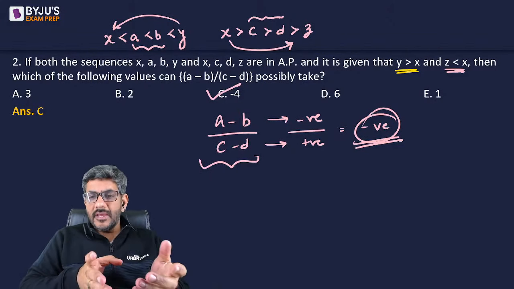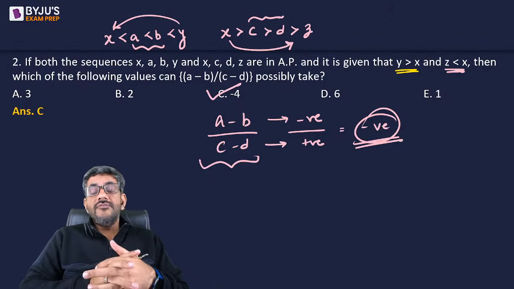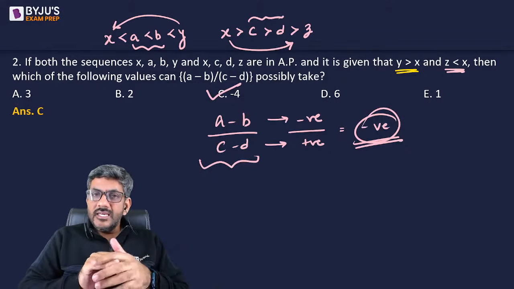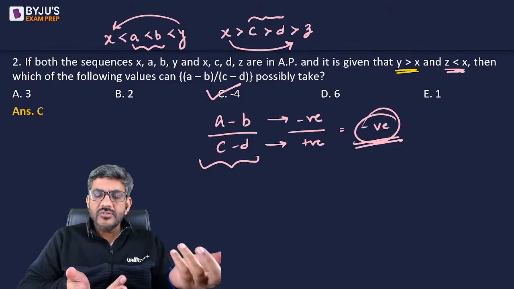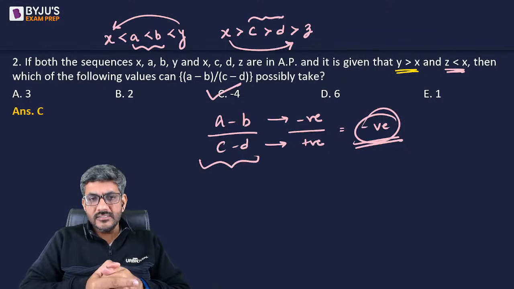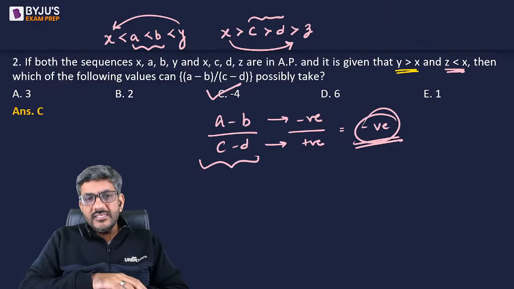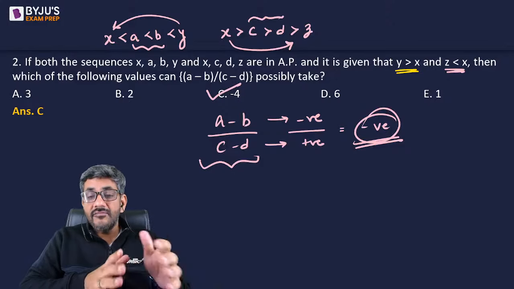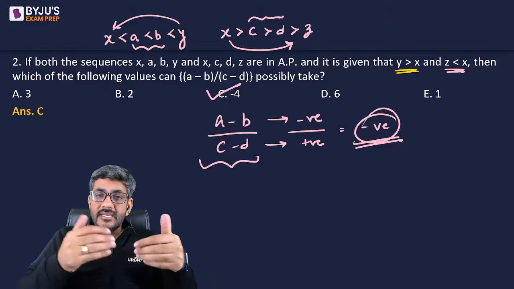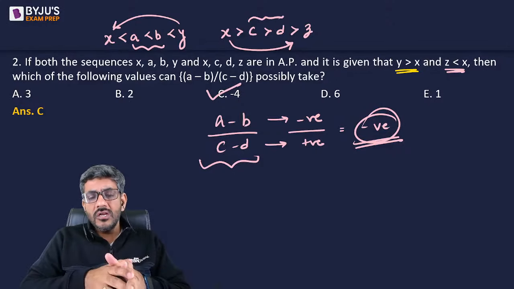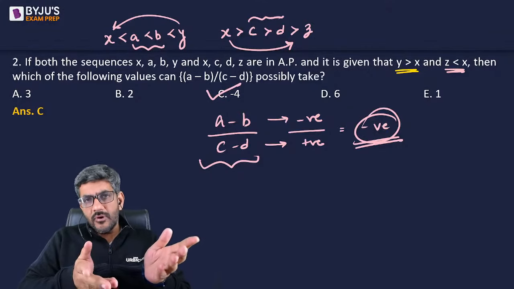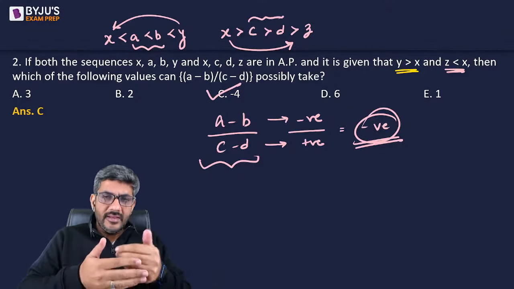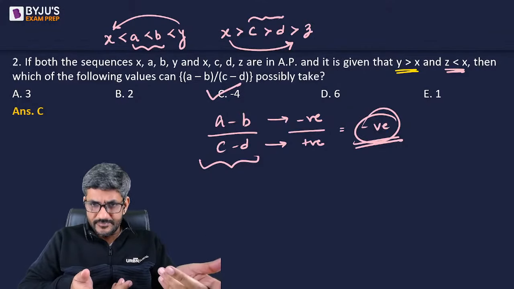Though at this stage, many people have a doubt. Sir, what if two of them were negative? See, he would not give you the question like that because, of course, in that case, there would be two answers. Going by these given statements, we can only figure out that the answer is going to be negative. We can't figure out if it is going to be greater than something or less than something because ultimately it would depend upon the values, and x, a, b, y can take any values in increasing order.